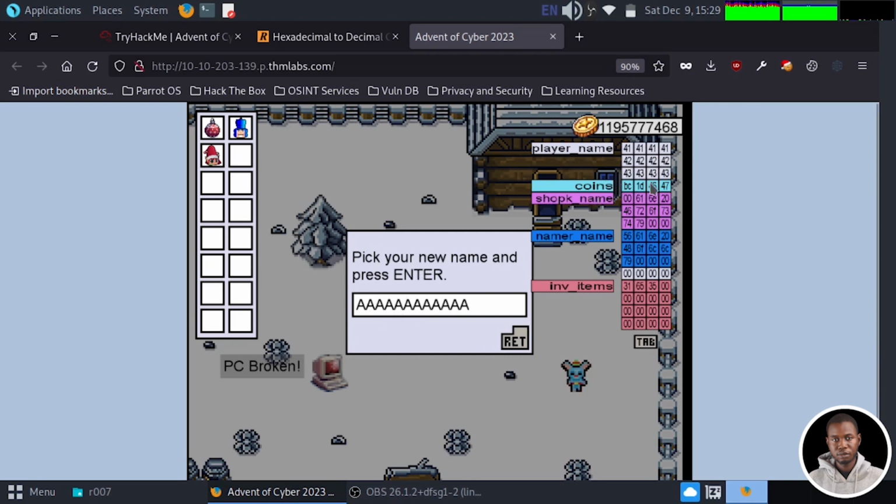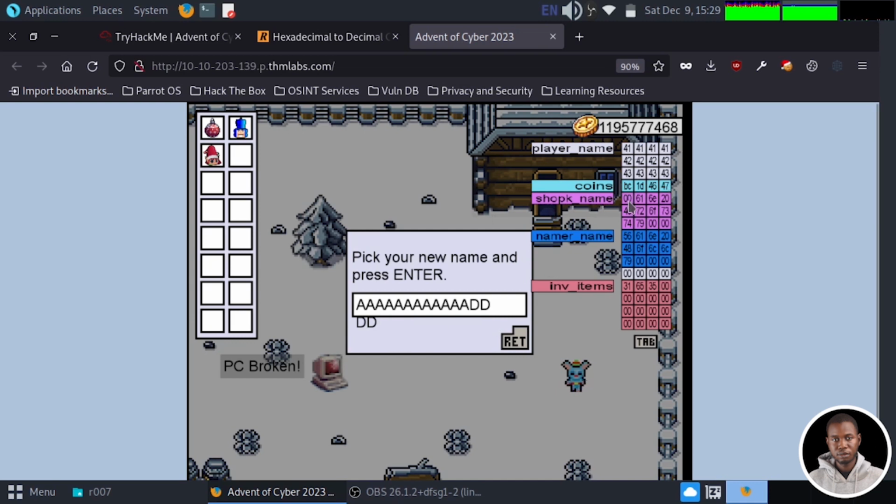So we need to fill the coin also. Let's just use D for the coin. So 1, 2, 3, 4, 5, 6. Okay, I think it's 4. So let's remove that. 1, 2, 3, 4. Cool. So we'll fill the coin.